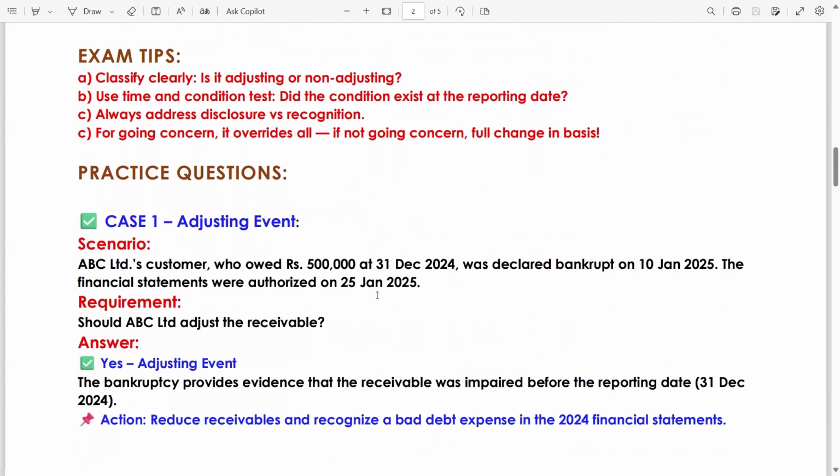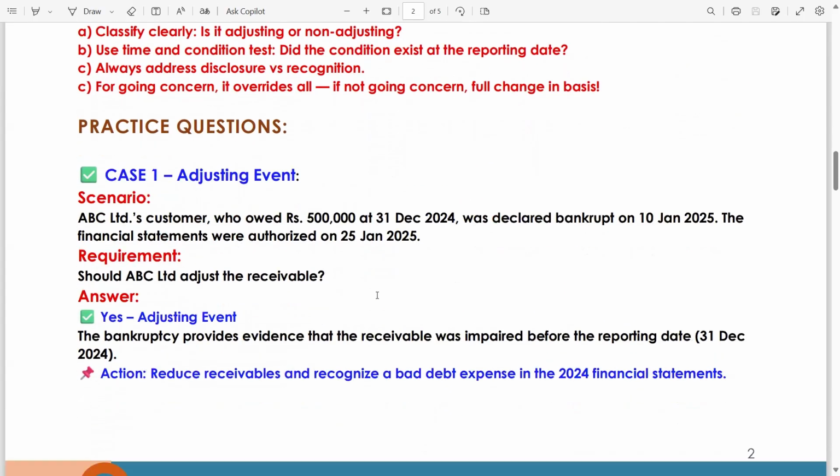Now there are a few past paper questions which I have written down in case form. So case one, adjusting event. There is a scenario. ABC Limited has a customer who owed rupees 5 lakh at 31st December 2024. Means we are ABC and we have a receivable from our customer of rupees 5 lakh at 31st December 2024.